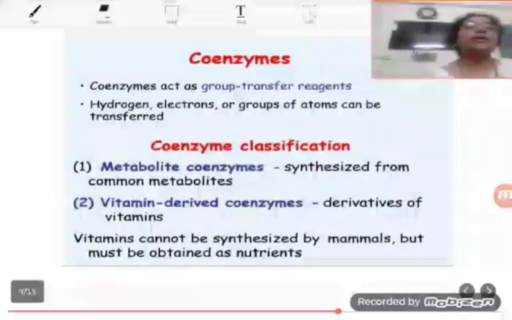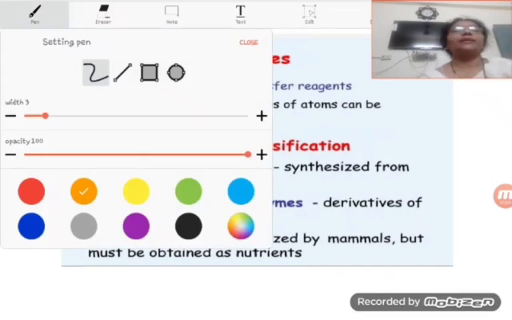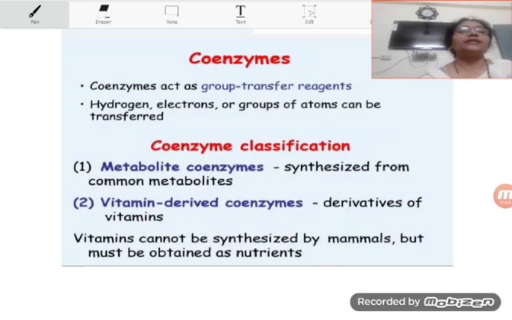Now students, once again we are going to see the coenzymes. Coenzymes act as group transfer reagents. Hydrogen, electrons or groups of atoms can be transferred. The coenzymes are classified in these two categories. They are metabolite coenzyme, synthesized from common metabolites, and vitamin derived coenzymes, the derivatives of vitamins.